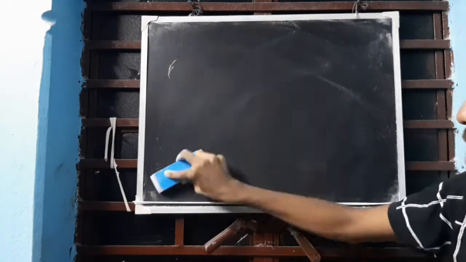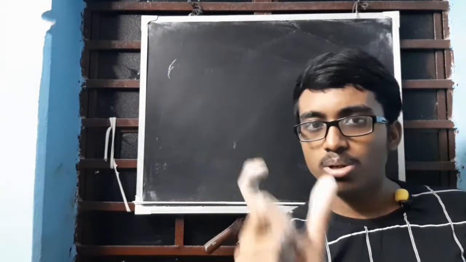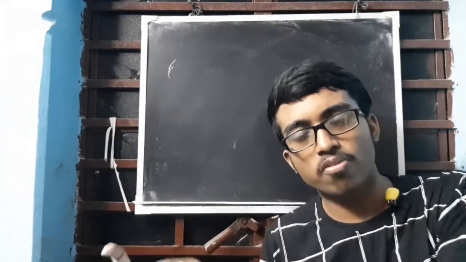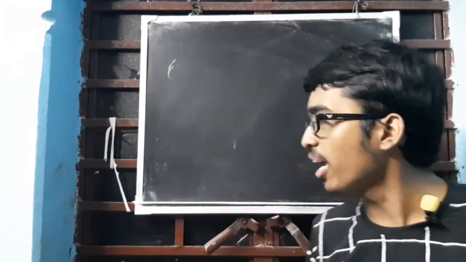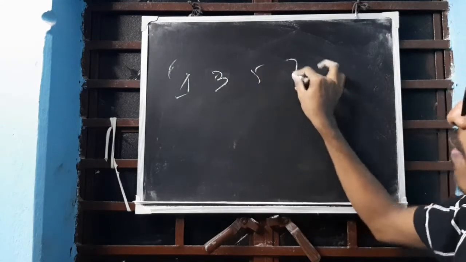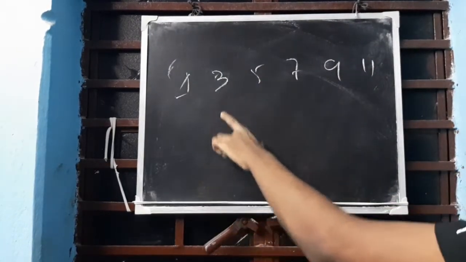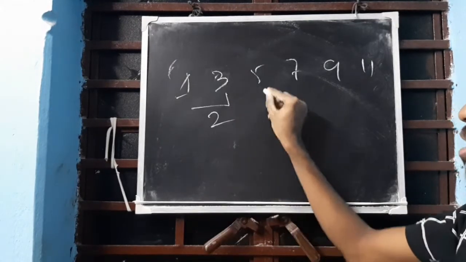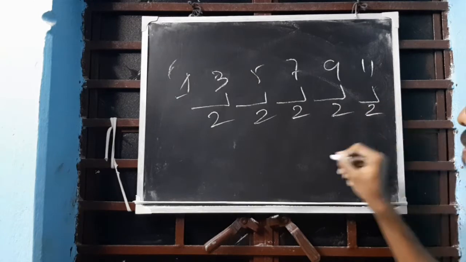Homologous series. What is a series? A series means something which has got a uniform difference between them, and all of them together form a series. Something is common in between them. Like if I write 1, 3, 5, 7, 9, 11. What is common? They all are odd numbers. Difference 2, difference 2, difference 2. So all differences are coming 2.